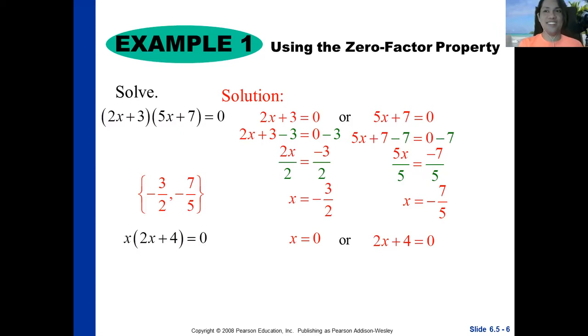I hope you're all ready. So we have 2x plus 4 minus 4 is equal to 0 minus 4, applying the subtraction property of equality. Then we have 2x is equal to negative 4. Then divide both sides by 2. Then you have x is equal to negative 2. So easy, right? That's how we use the zero factor property in solving this type of equation. So in short, the solutions are 0 and negative 2.